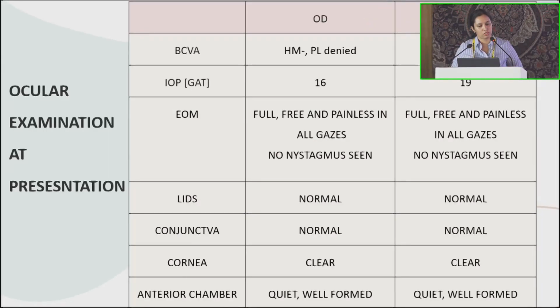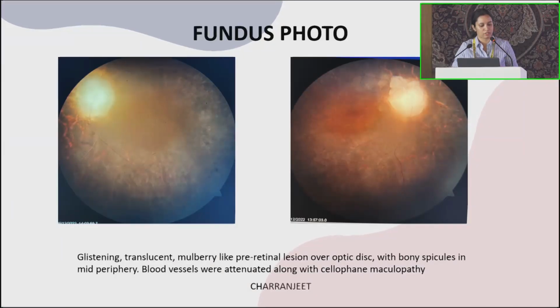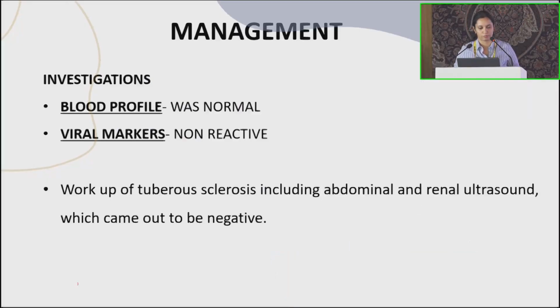On examination, the rest of the findings were normal, but the vision of the patient was PL denied in both eyes. On fundoscopy, glistening translucent mulberry-like pre-retinal lesions were seen over the optic disc with bony spicules present in the mid-periphery. The blood vessels were attenuated with cellophane maculopathy. On OCT disc, we could see dome-shaped thickenings with retinal hyperreflectivity, and black shadowing and calcification were seen in both the eyes.